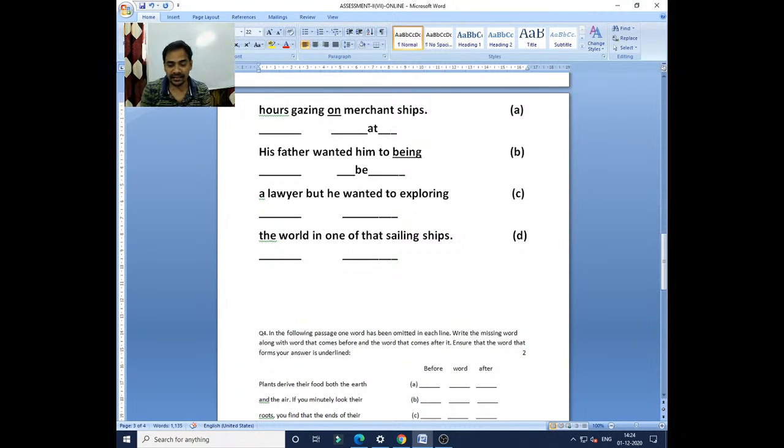Being and been you can make as the third form, past participle. Like the three forms of a verb you have: present, past and past participle. So be is the root verb, like go, play, take, sleep, write.